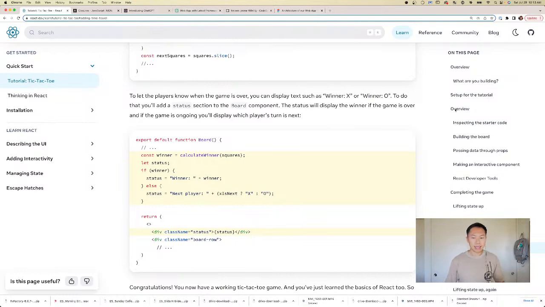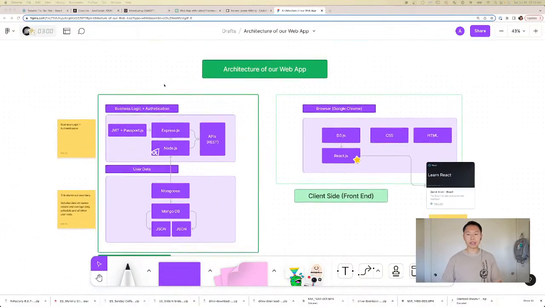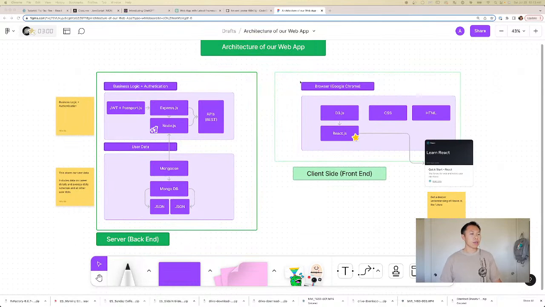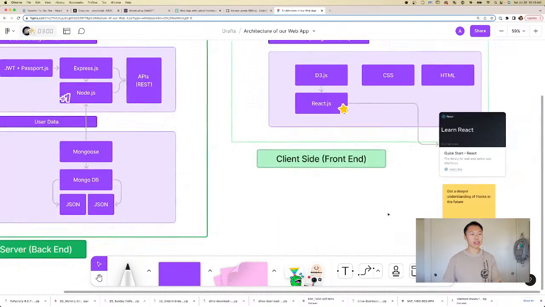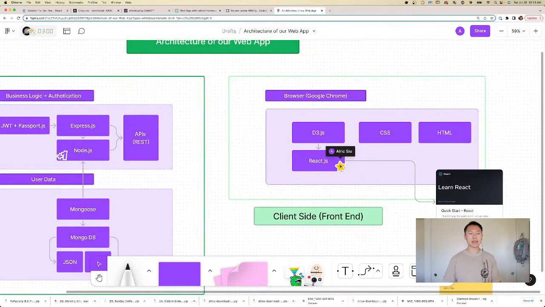All right. Before we go on, I want to quickly talk about the architecture of our web application again. A couple days ago, we created this web architecture of our web application. I just want to go over where we are right now and if we're on track. It seems like a lot of stuff to do, and I do agree that we have a lot to learn. Right now, we're still on the star. We're almost done with the star, I think, at least the beginning parts.